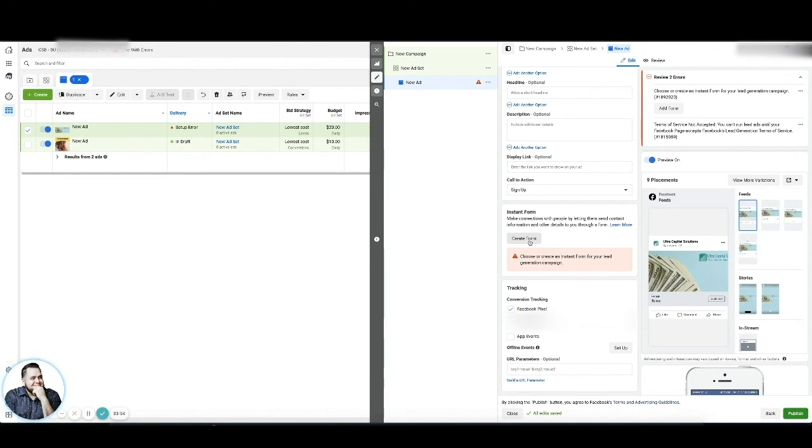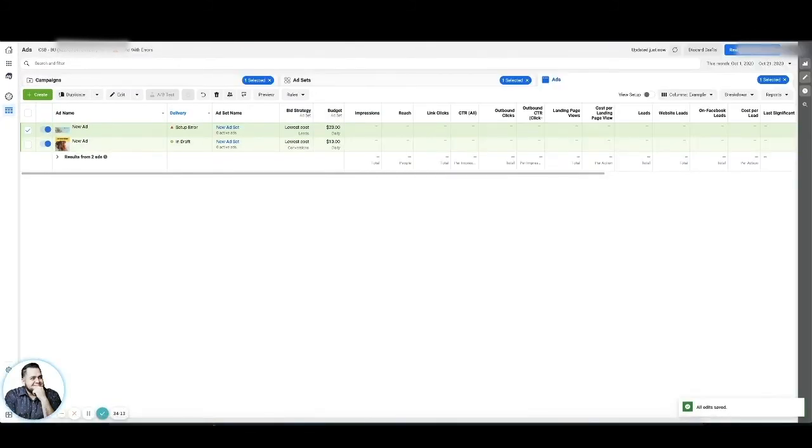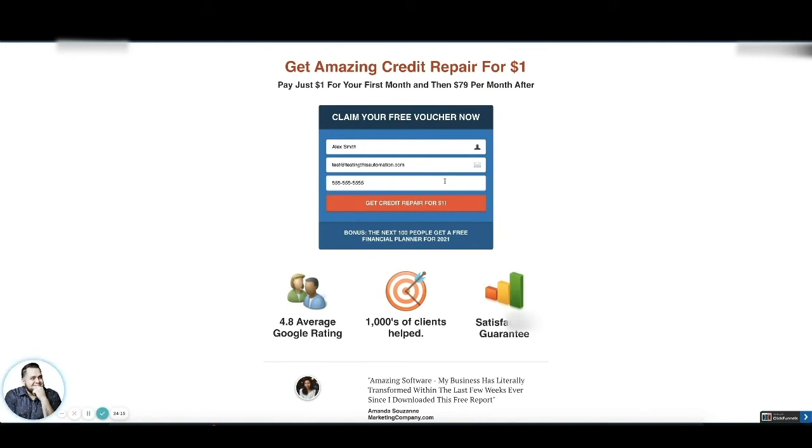But if you're a beginner, I don't recommend it, because even though it looks attractive and it's easier to launch, you're going to be spinning your tires in the mud trying to get these people on the phone, because it didn't take much effort to submit their information. Therefore, they're not too interested, right? Versus them having to go to a landing page and enter the information. Then we know there's more intent there.